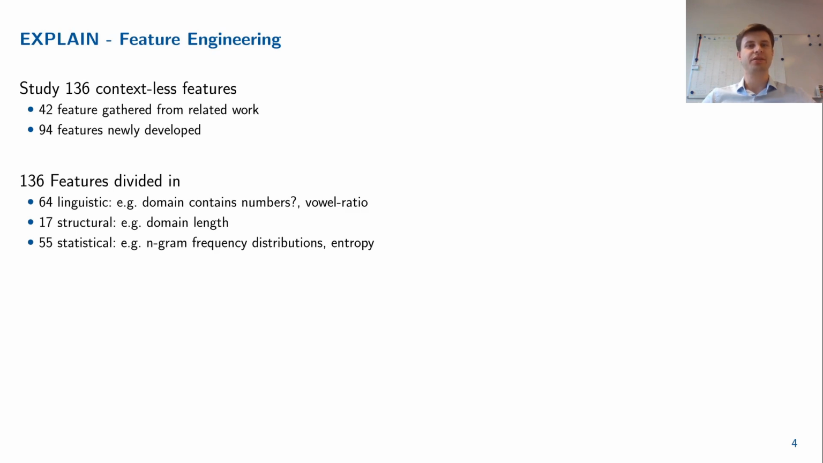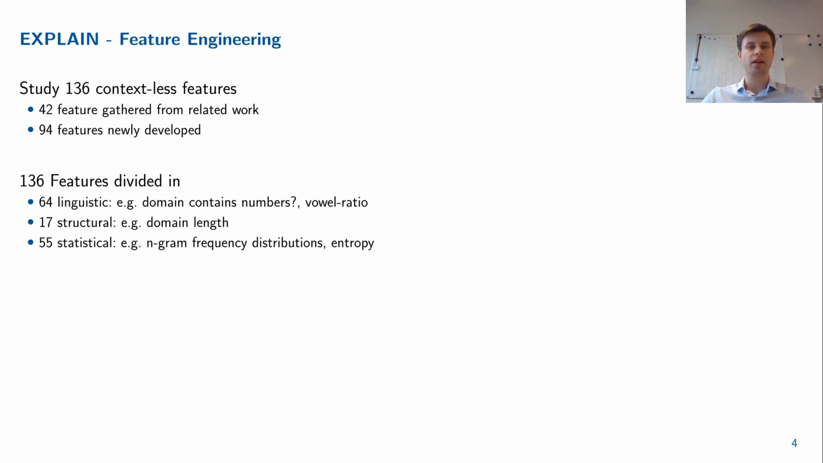Let's start with the feature engineering process. In total, we studied 136 contextless features, 42 of which were gathered from related work, and 94 are newly developed through analyzing samples of different DGAs and benign samples. As we target a contextless classifier due to privacy considerations, we only focus on features that can be extracted from a single domain name. We divide the 136 features into 64 linguistic features, 17 structural, and 55 statistical features. Linguistic features analyze the presence or absence of common linguistic patterns. For instance, features of this category evaluate whether a domain name contains digits or compute the vowel ratio.